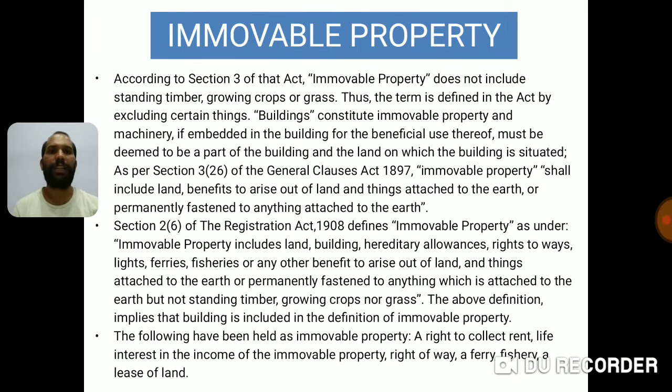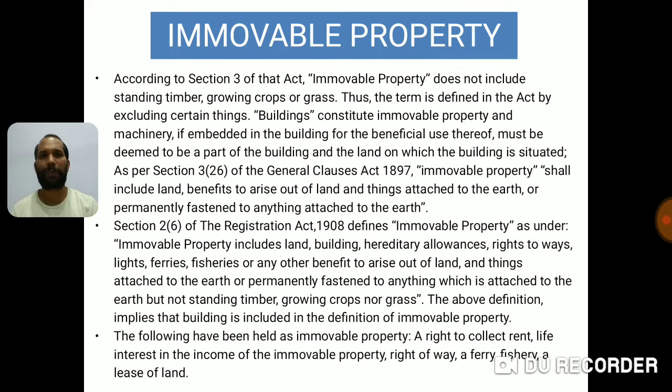According to section 3 of the Transfer of Property Act, immovable property does not include standing timber, growing crops or grass. Now in the first sentence they are defining what is not considered as immovable property. So the standing timber, growing crops or grass are not immovable property.